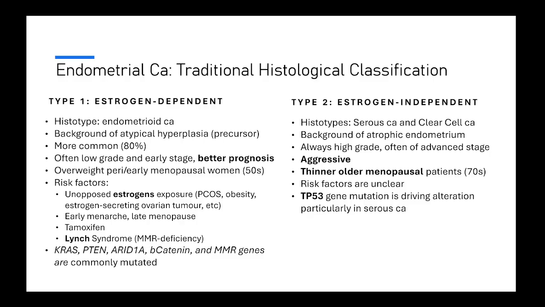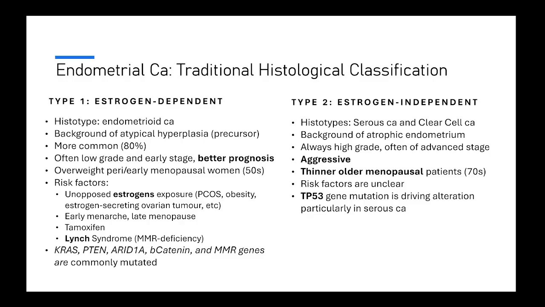We lump them into the type 2 because they are both estrogen independent and the patients have the same features. Okay, so they arise in a background of atrophic endometrium. So that's why in these patients an ultrasound to look for a thick endometrium will not be helpful, because the background endometrium is atrophic and therefore thin.